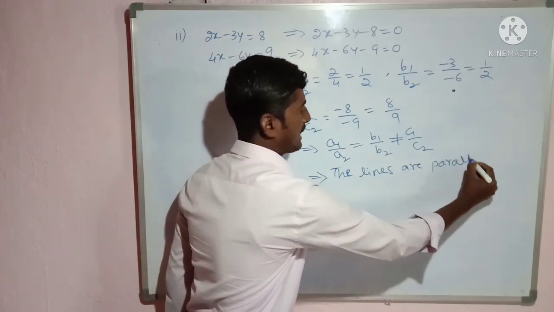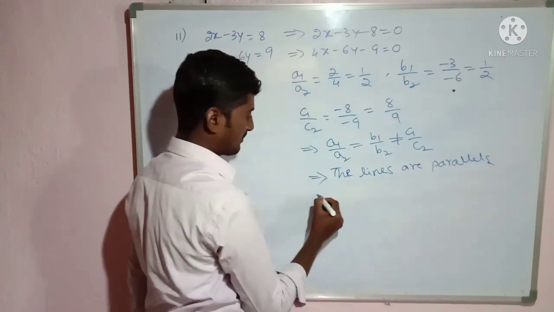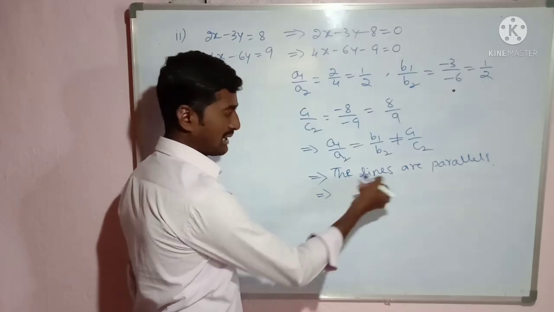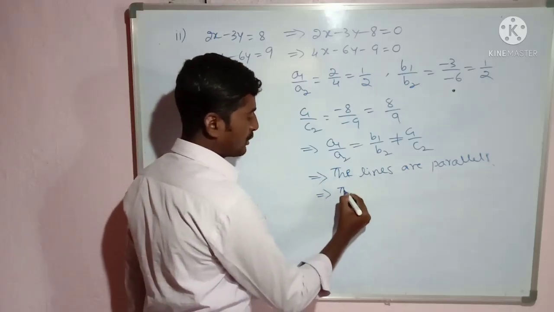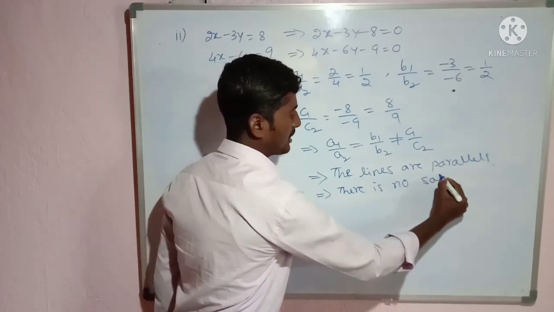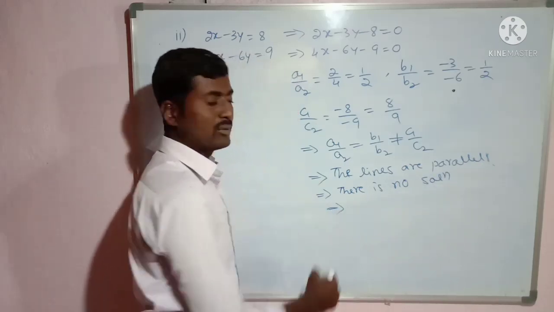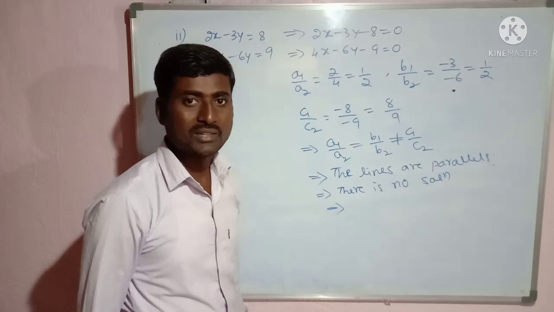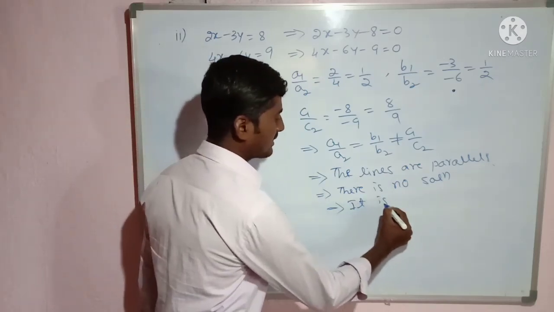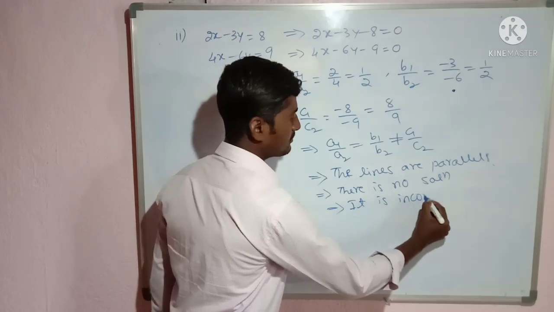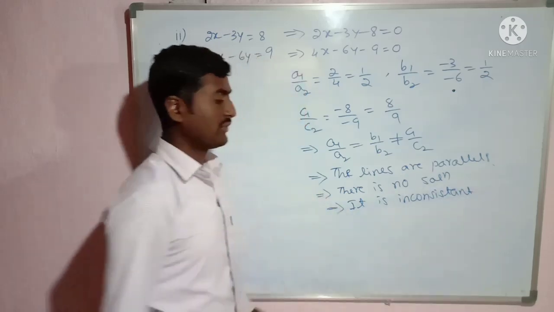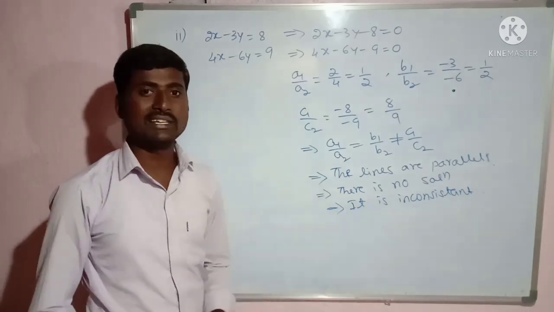If the lines are parallel, then there is no solution. If there is no solution, then what can we say about consistency? It is inconsistent. Okay. The first question is consistent, and the second question is inconsistent.